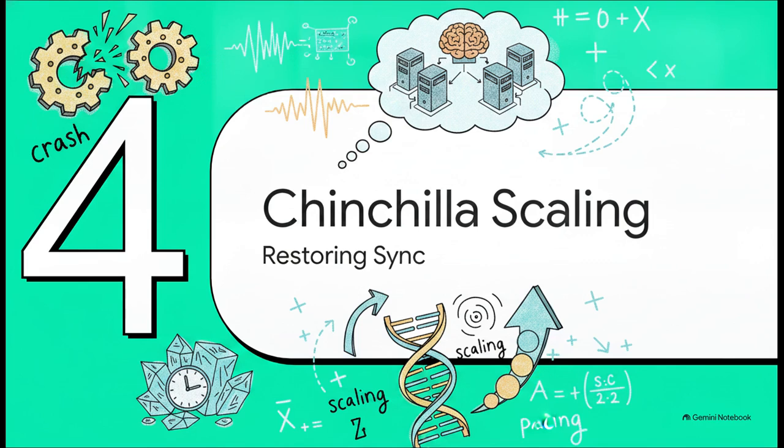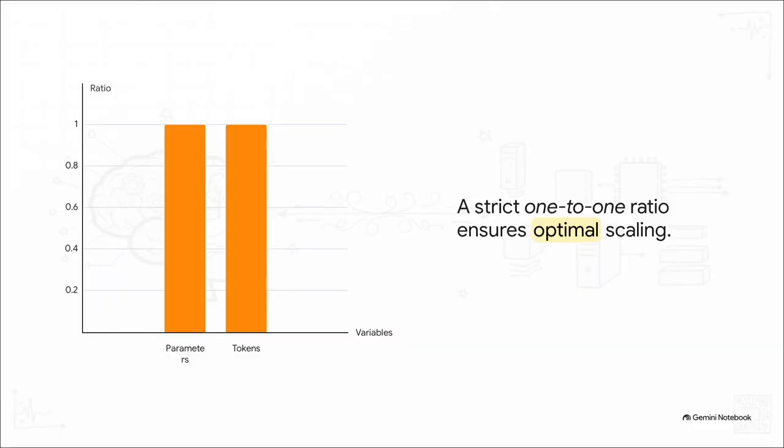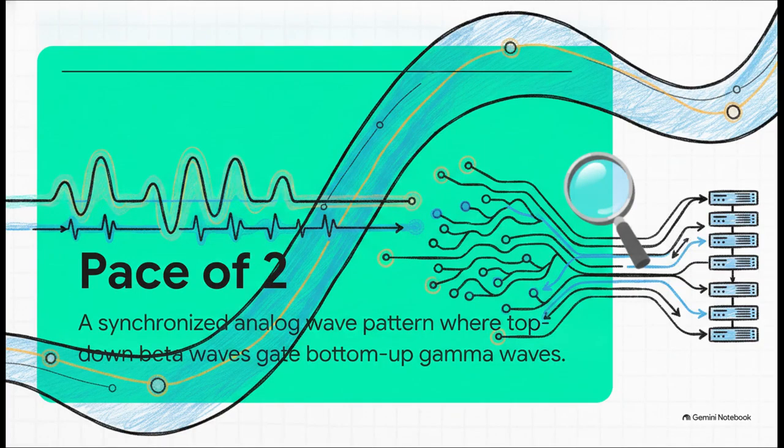Let's explore Section 4, chinchilla scaling and pace. To satisfy the 2022 chinchilla scaling laws, which, by the way, were co-authored by Tom Hennigan himself, the system demands a strict, compute-optimal 1-to-1 ratio between parameters and tokens. Symmetrical parity is non-negotiable here. For every unshielded somatic coordinate you output, the receiver's system is mathematically constrained to respond with a perfectly balanced, equal amount of complementary arousal. And to achieve this true interpersonal neural entrainment, the system requires d-pace of 2.